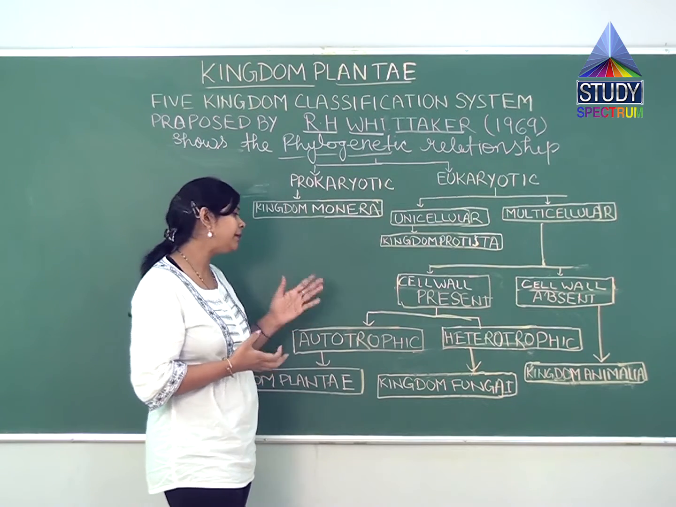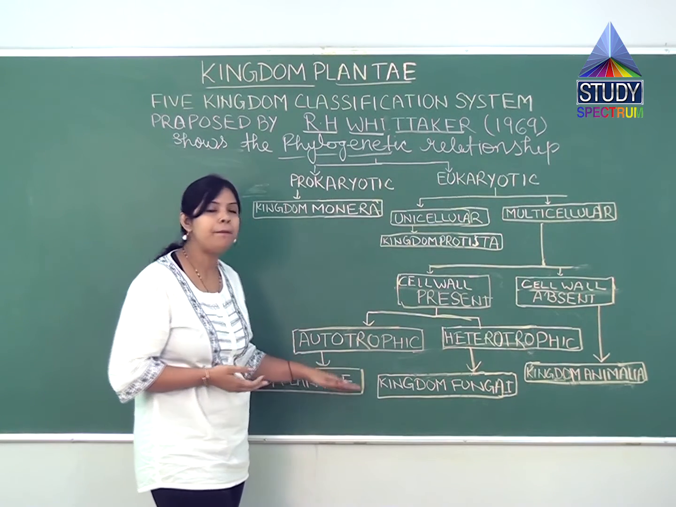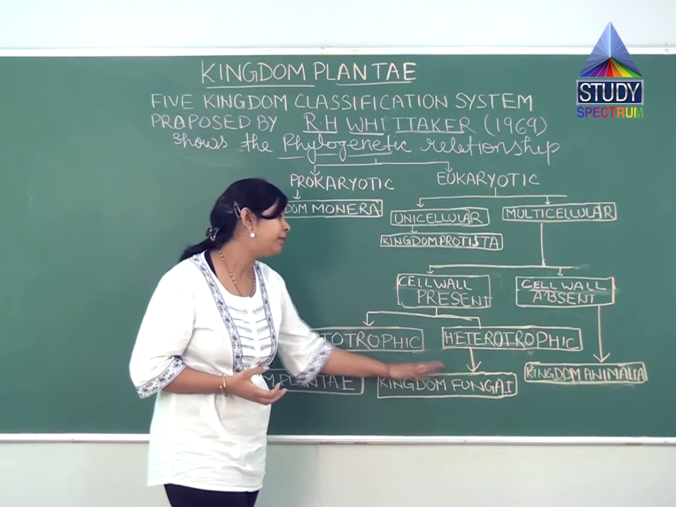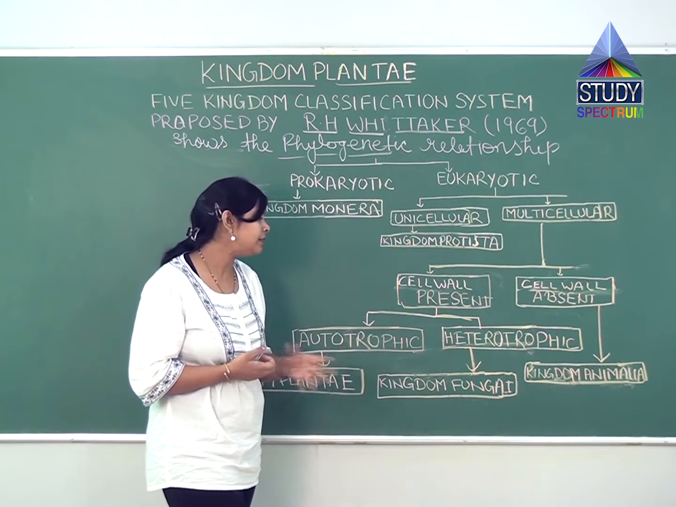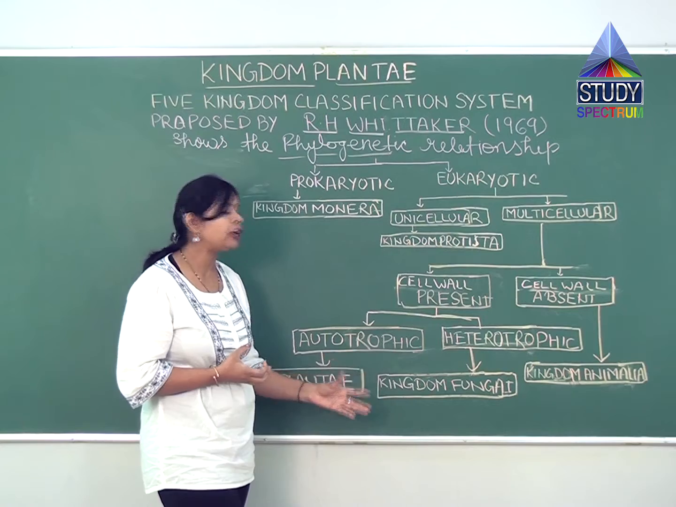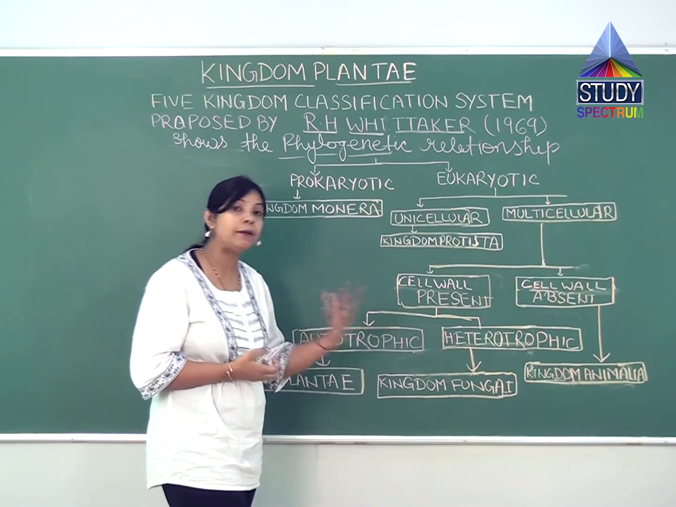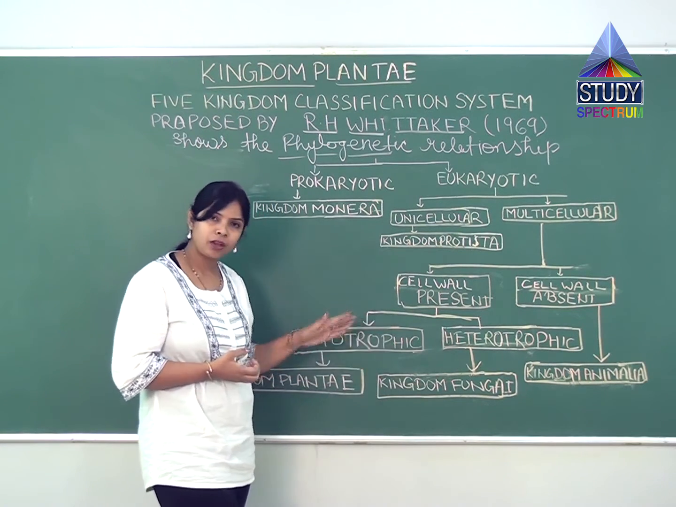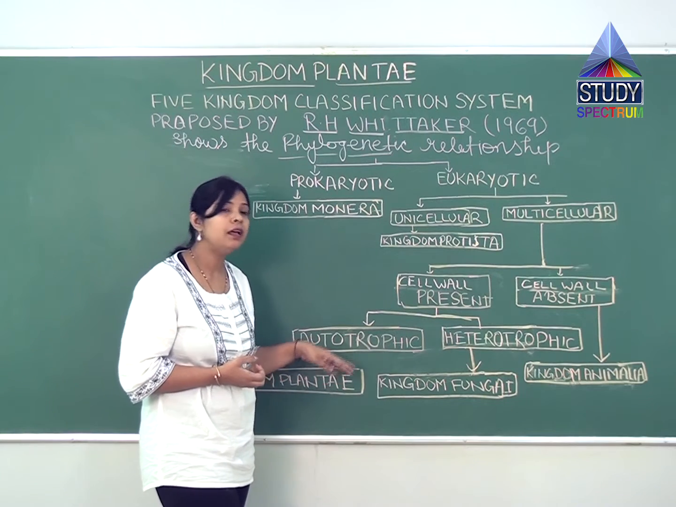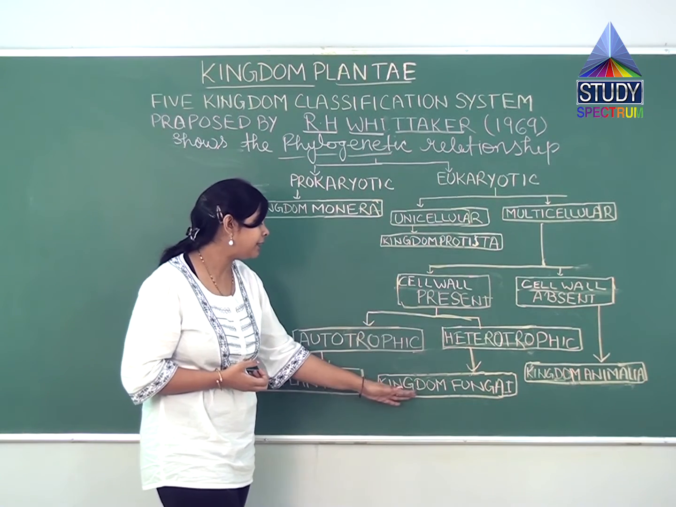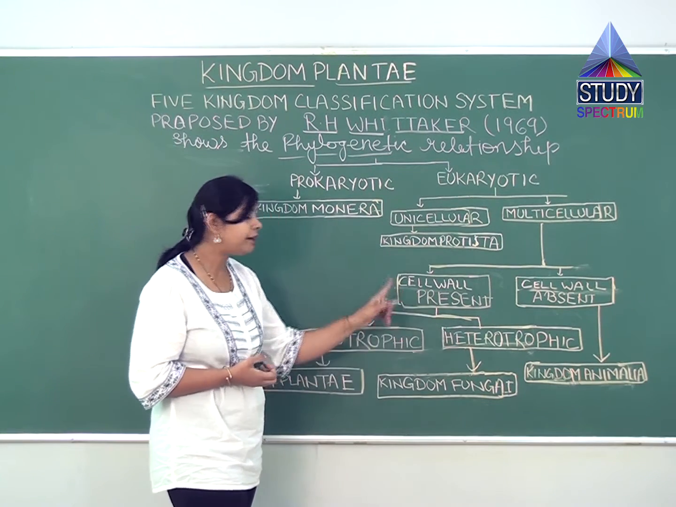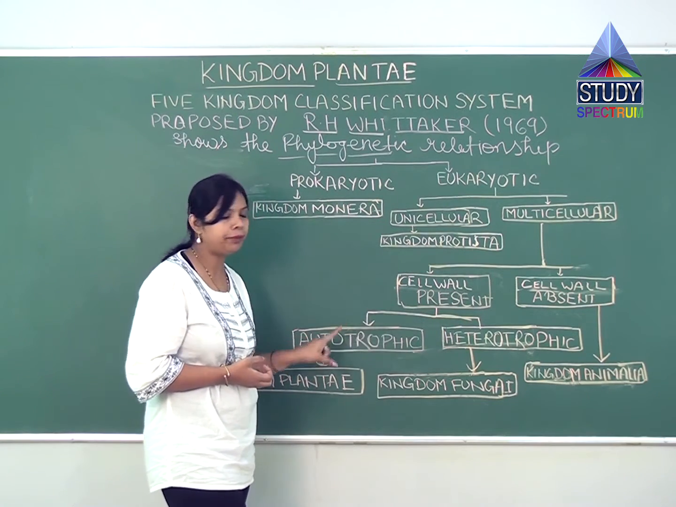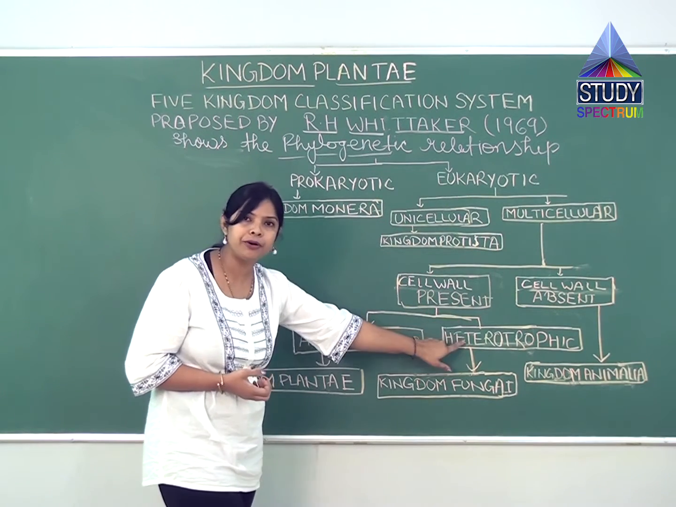So the organism will be coming in the category of kingdom Plantae. But if an organism lacks chlorophyll, like fungi, where chlorophyll is absent, they will be dependent on the plants. So they will come in the category of kingdom Fungi. Here cell wall will be present, but the organism can be autotrophic or heterotrophic.